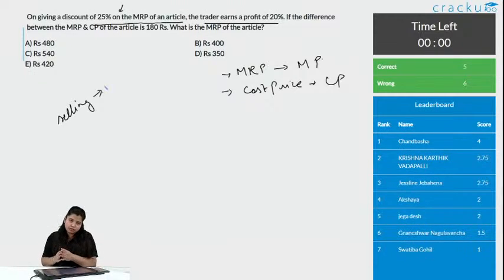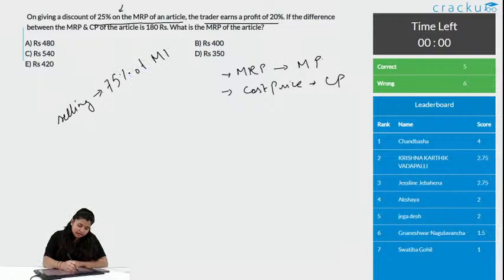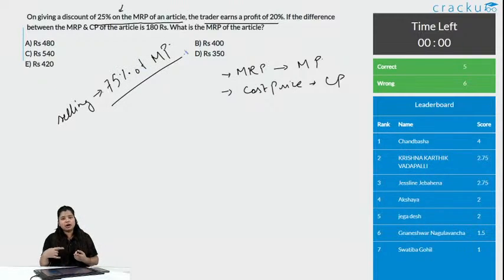It is 100 minus 25. So, the selling price will be 75% of marked price. Remember, as the discount is given on the marked price, giving 25% discount means selling the product at 75% of marked price, not the cost price.